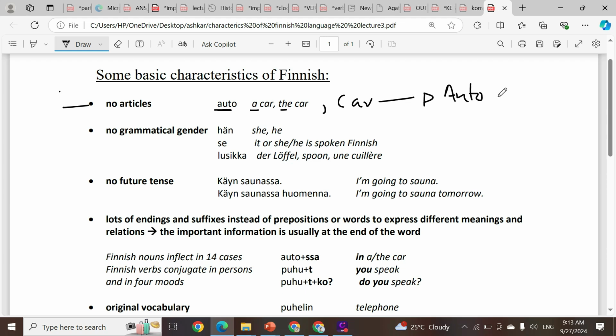Auto is basically a German word. It's a German word, it means car. So this is the first characteristic, that there are no articles, no existence of articles.